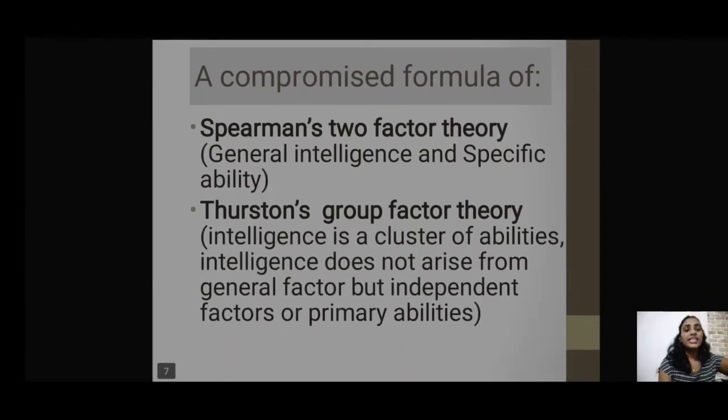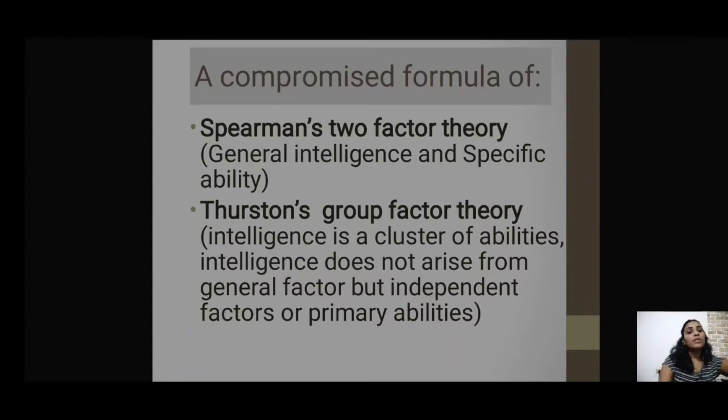Now this theory was formulated by Vernon as a result of his influence of the theories by other writers, for example Spearman, Thurston, etc. We've already learned about them. So these two theories highly influenced Vernon to come up with this particular hierarchical theory of intelligence.